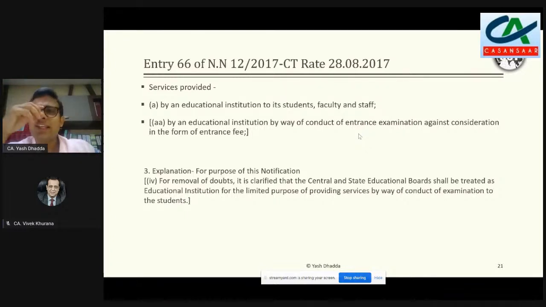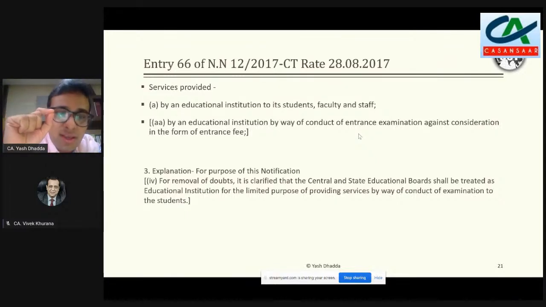And the second part, basically it is on a broader sense where जहां पर education institutions are providing services by way of conduct of entrance examination, maybe for their courses, maybe for another courses, for example for chartered accountancy examinations, when any specific college or any other institution provides a space and they provide their teachers as invigilators, then in that case basically that amount which has been received by those educational institutions, they are covered by this exemption entry AA, and they are allowed to take the exemption and not required to pay tax.